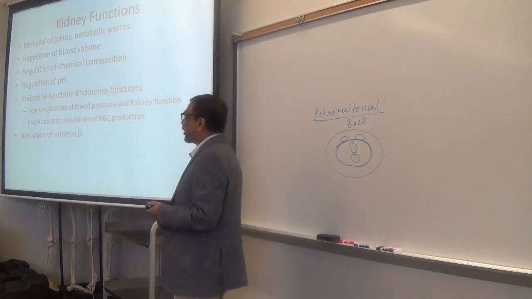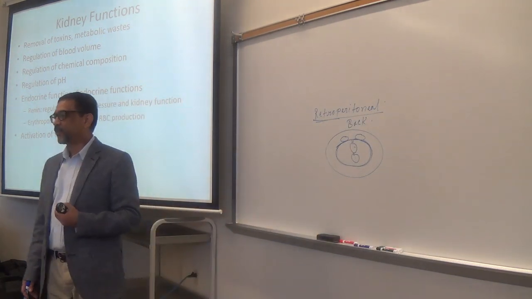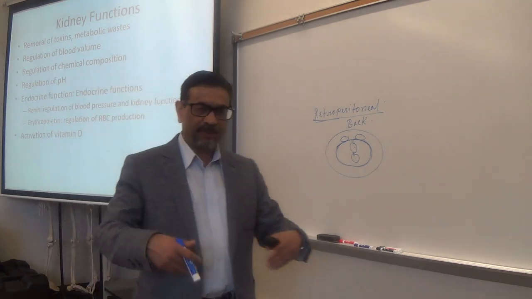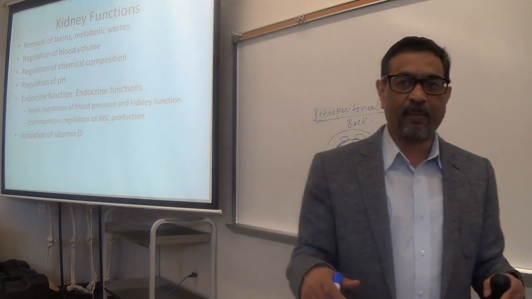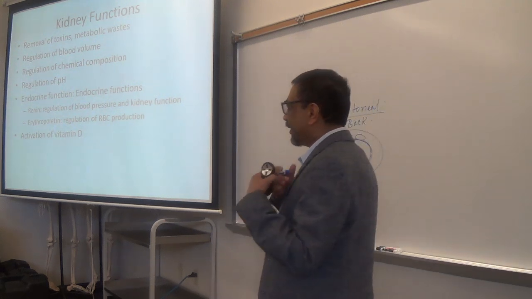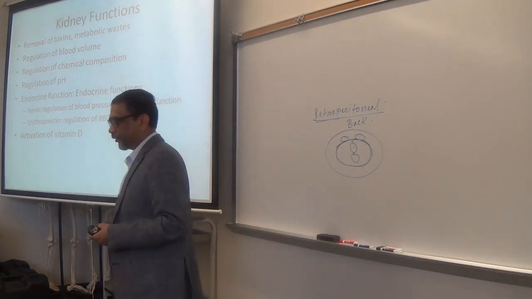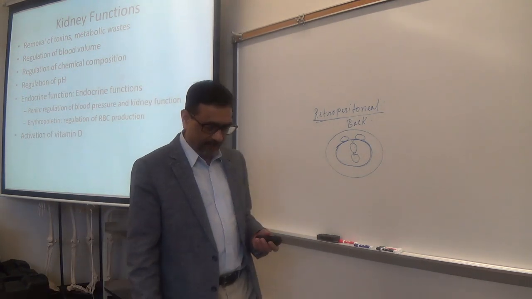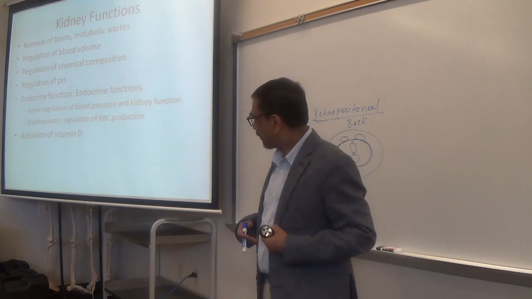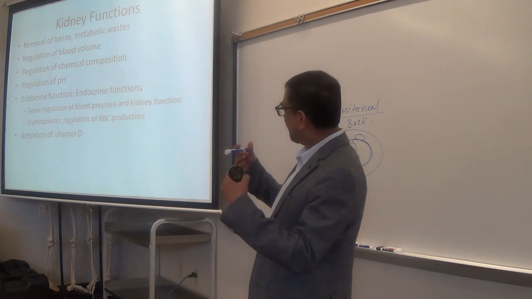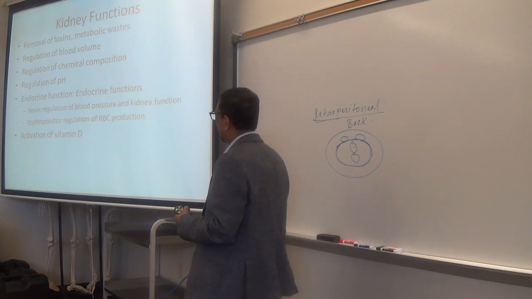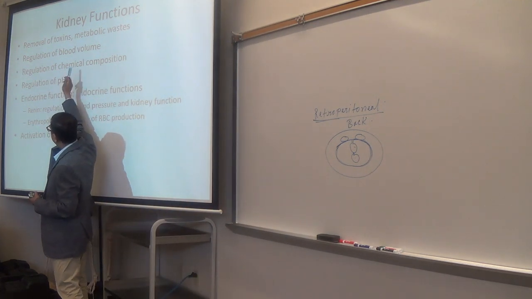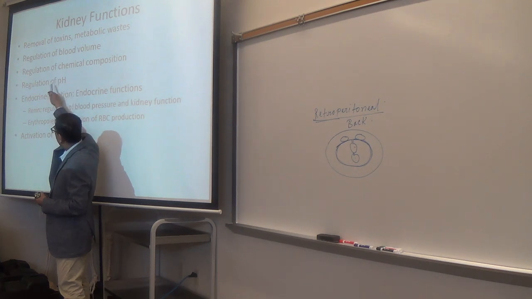Regulation of chemical composition. This is also simple. Excess amount of chemicals in your blood or body will be excreted through the urine. Okay? So, if your body produces chemicals that can cause harm to your body, that excess amount of chemical will be excreted out through the urine.